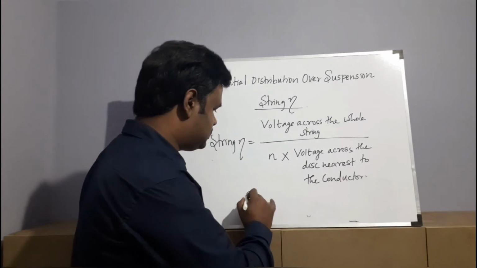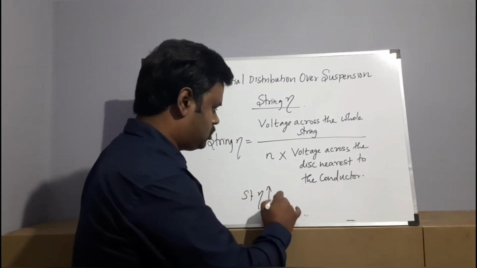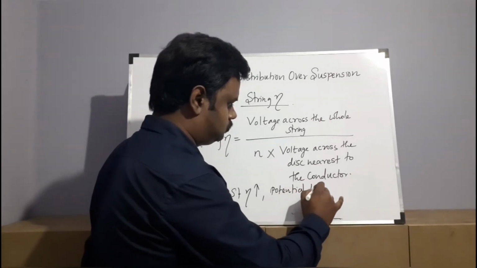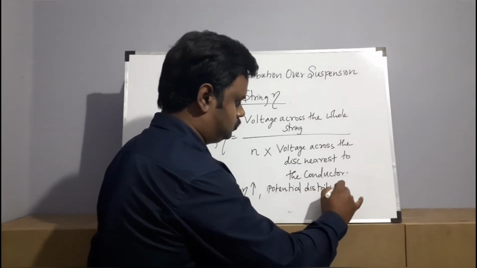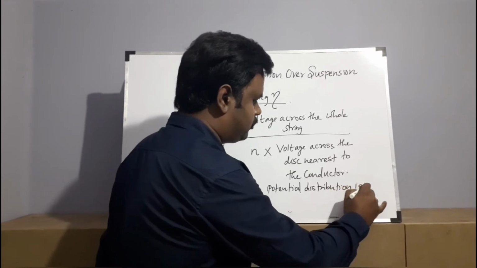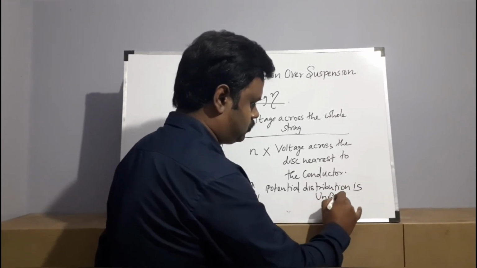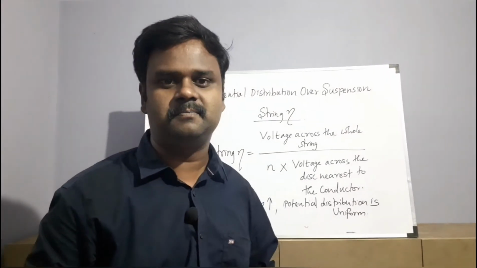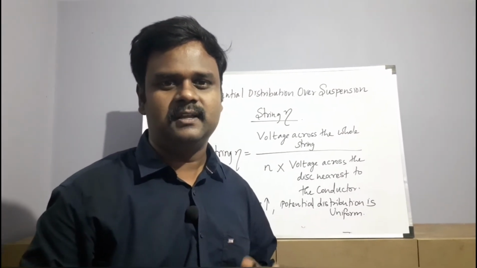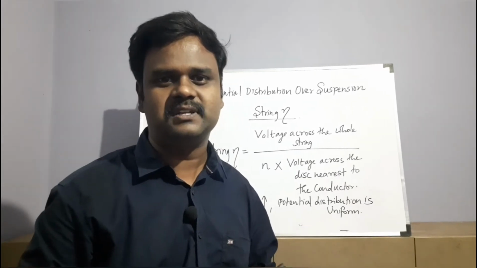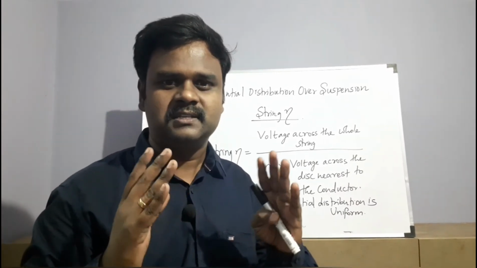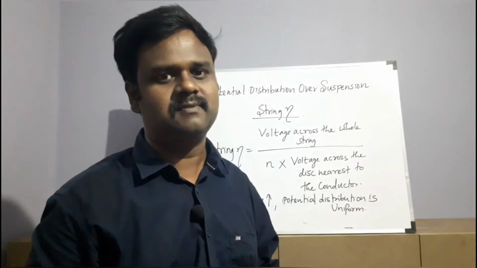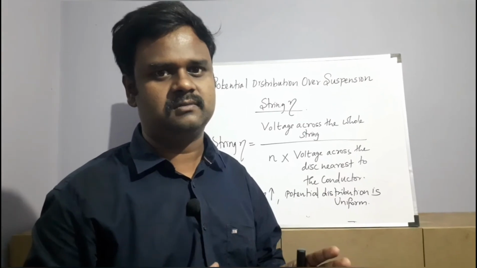If string efficiency is more, potential distribution is uniform. In the case of DC, the string efficiency is 100% because DC has no effect on insulation capacitance. That's why if you are using a string type of insulator in a DC supply, your string efficiency will be 100%, whereas in the case of AC it will not be that much, right?